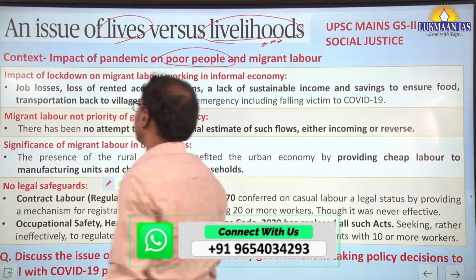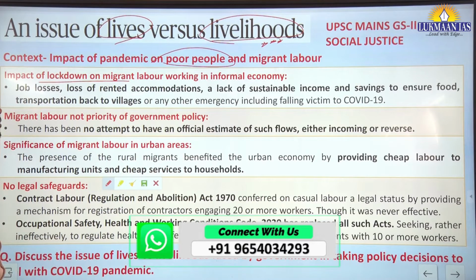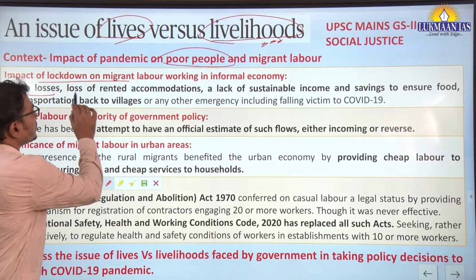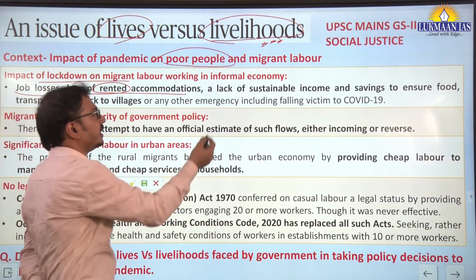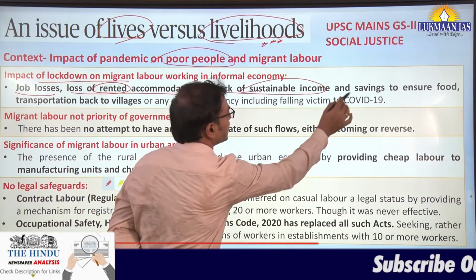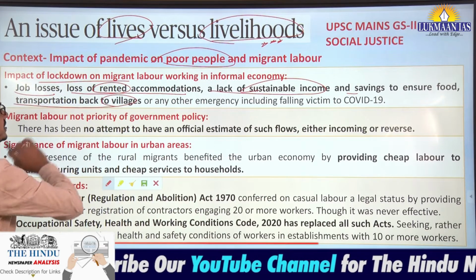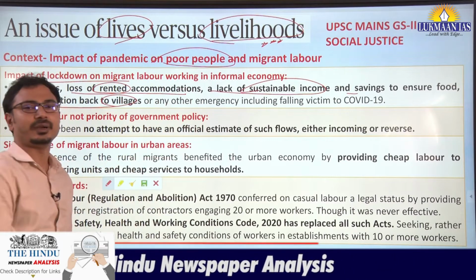Let us try to understand the impact of lockdown on migrant laborers working in the informal economy. Job losses, loss of rented accommodation because of lack of income, then lack of sustainable income and savings to ensure food, transportation back to villages or any other emergency including falling victim to COVID-19.